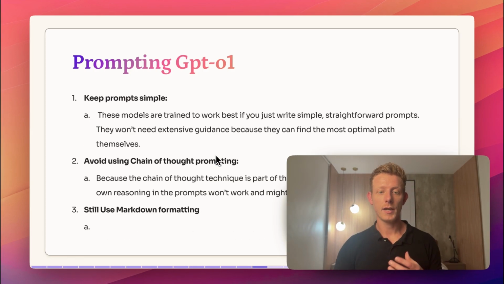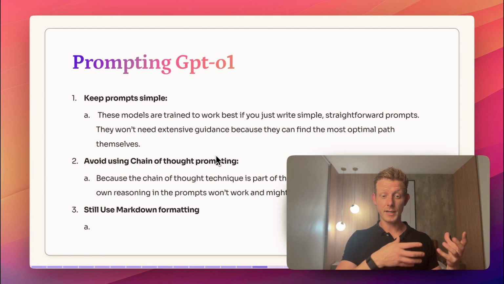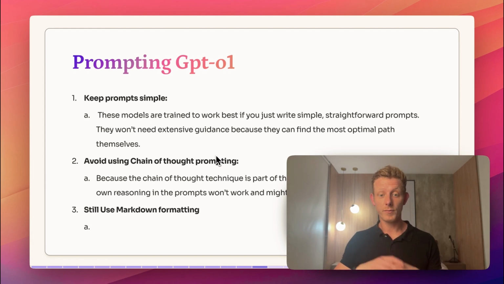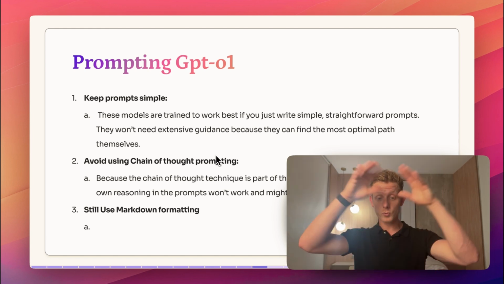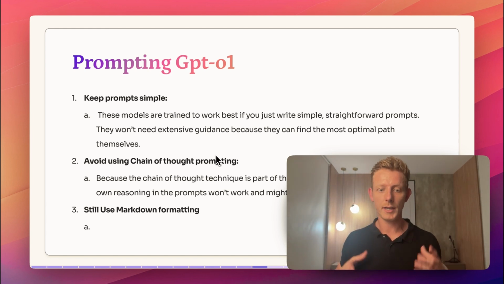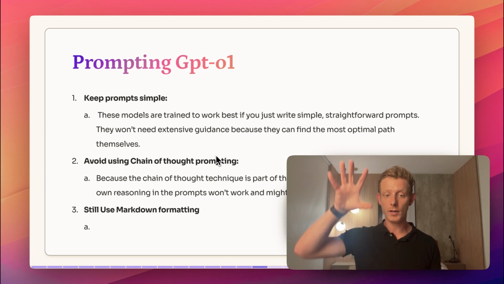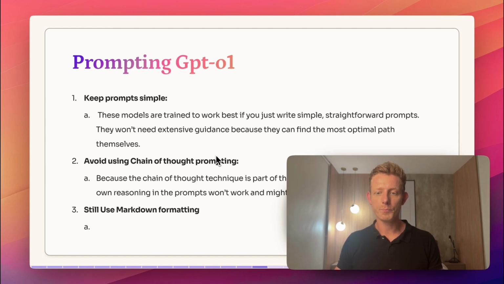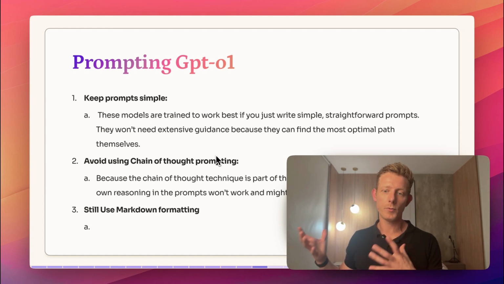Lastly, very quickly, on prompting the GPT-01, this is going to probably change prompting a bit for these specific models because they're fundamentally designed in a different way. Now, we're very new to this, and it will also depend on the use case, but at least what OpenAI put out there is that keeping prompts a little simpler seems to work better for these types of models. So we might not have to go extremely long. I think it's still good to have this framework in mind. We might not have to give it as much context as we do in our long structured prompt, for example, because they say these models are trained to work best if you write simple, straightforward prompts.